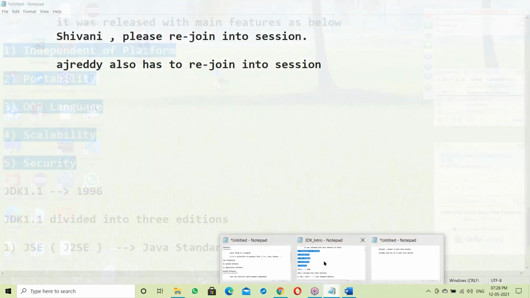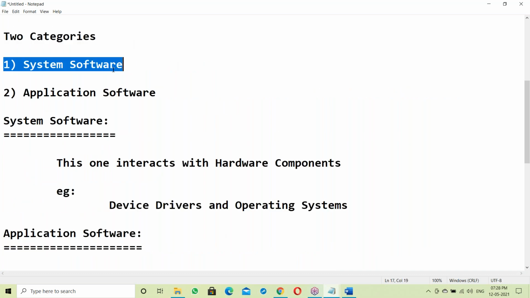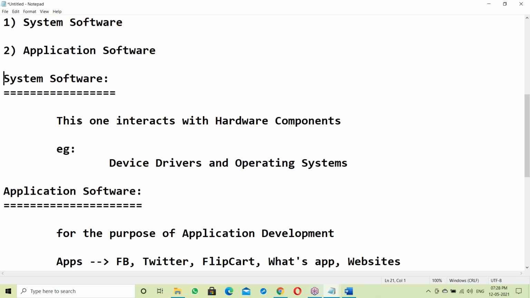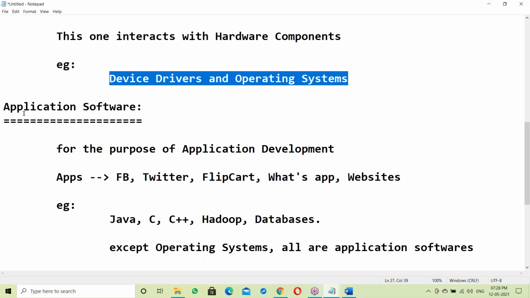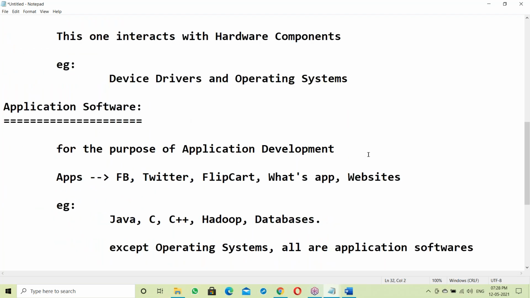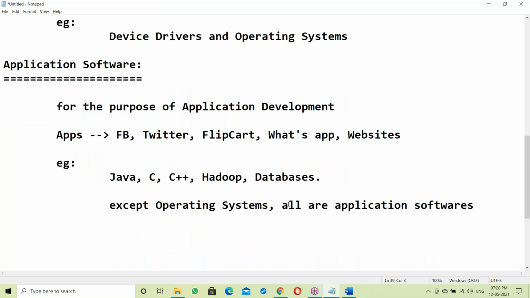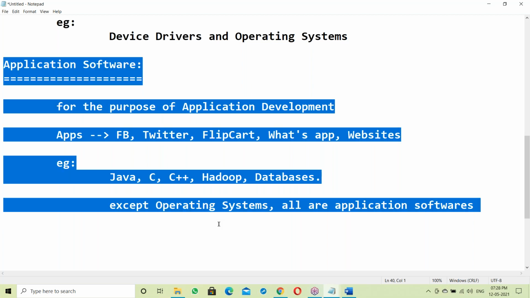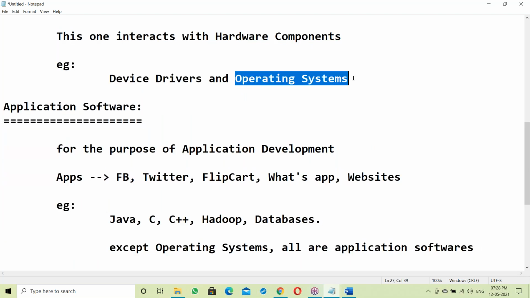Software has basically two categories: system software and application software. System software interacts with hardware components: device drivers and operating systems. Application software is for the purpose of application development, for example a banking application, stock exchange application, mobile app, all the applications. Except the OS, all are application software. This is our actual topic: Java is application software.